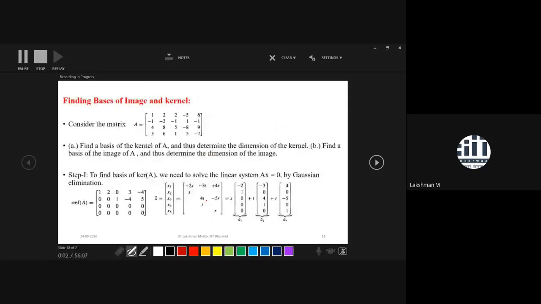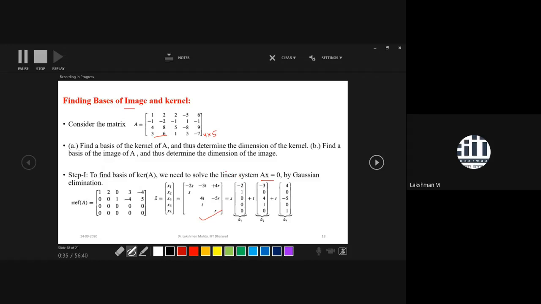Here is another example. How many rows do you observe? 4. And how many columns? 5. So it is a 4 by 5 matrix, and you have to find a basis of the image and the kernel. In a similar fashion to what we already discussed, step 1 is to solve the linear relation by the Gaussian elimination method.